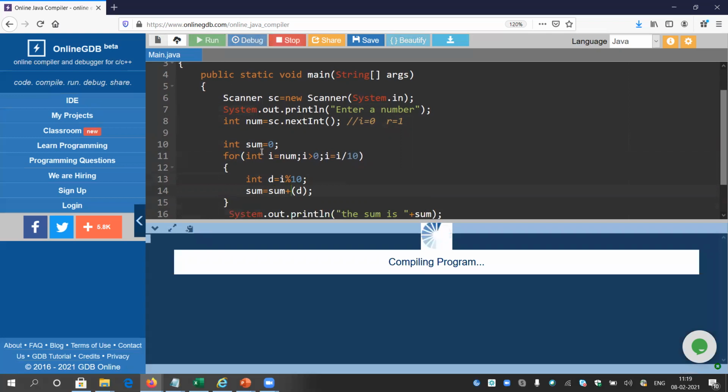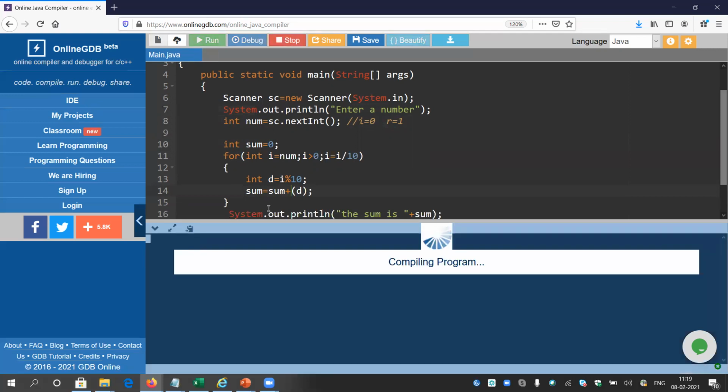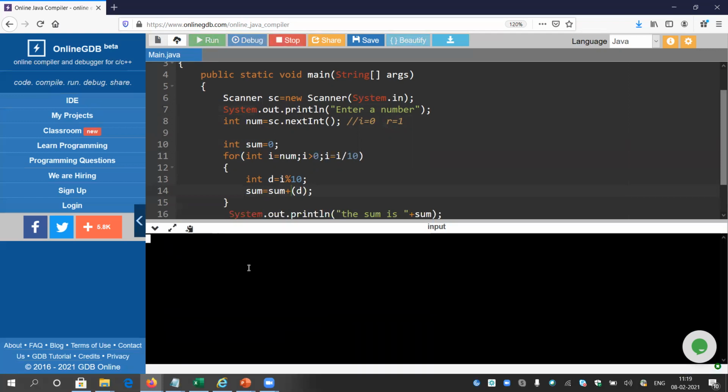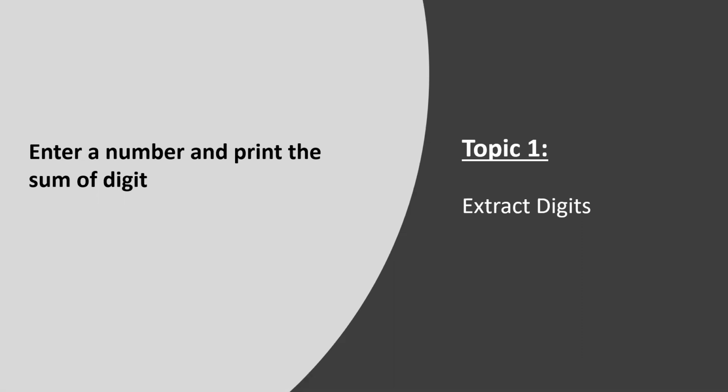If I give 153 again, it should be 1 plus 5 plus 3, that is 9. Let me check. Yeah, it is giving the correct answer. Let me check with some 4-digit number. Suppose I give 5326, I don't know what it would be. 5 plus 3 is 8, 2 plus 6 is 8, yeah, 16. Look, it is giving the correct answer. So it is extracting the sum of the digits perfectly.